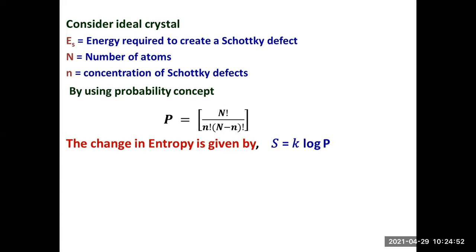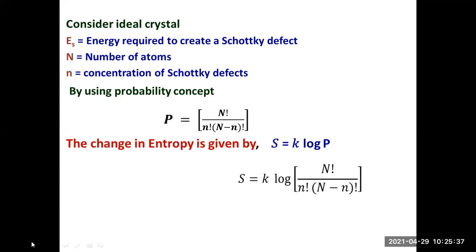If you have any doubt from the previous class or in this class, I will try to clarify that. In the previous class, there was a square here, which is the case for ionic crystals, where an equal number of cations and anions are present. In metals, you'll find that more cations will be there. So instead of that square, we just write P is equal to capital N factorial by small n factorial into capital N minus small n factorial. The change in the entropy is given by S is equal to K log P.